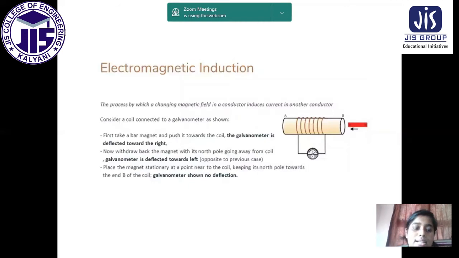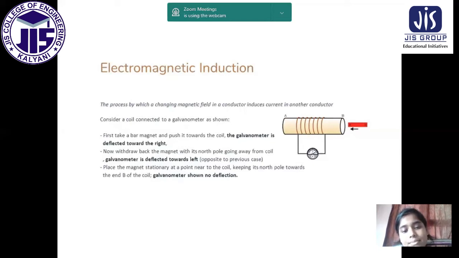Next, electromagnetic induction: the process by which a changing magnetic field in a conductor induces current in another conductor. That means when the magnetic field B is changing in a conductor, it induces current. Since we know the formula is equal to minus d phi by dt, and phi equals B into A, B is changing; obviously, area cannot be changed.